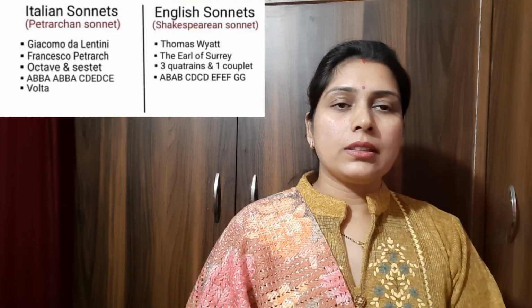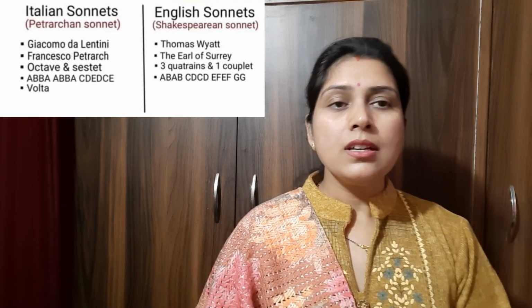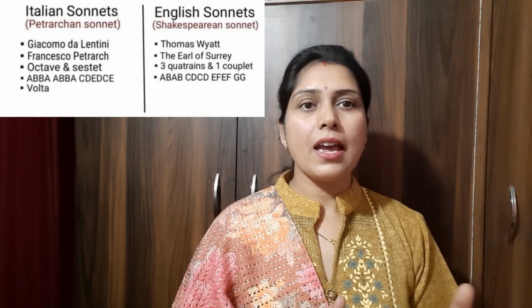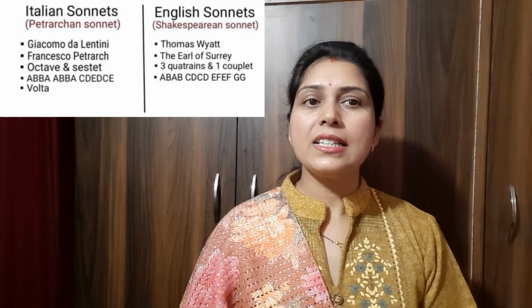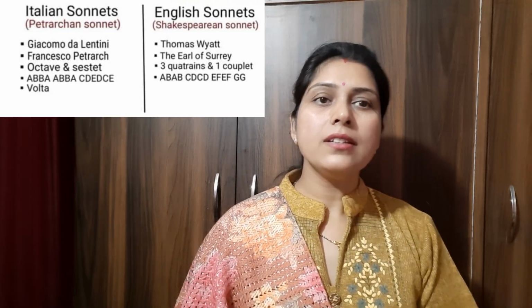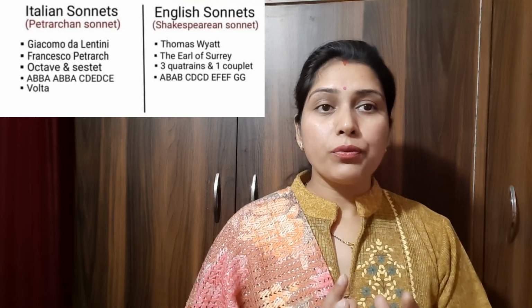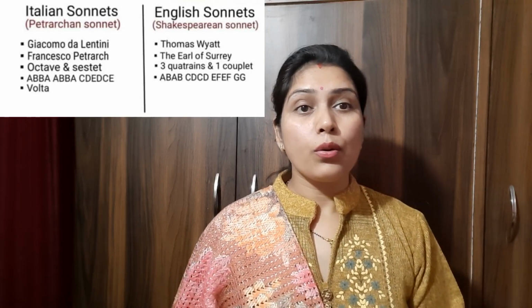As far as the rhyming scheme is concerned, it is different from the Petrarchan sonnet. It is ABAB, CDCD, EFEF, and GG. But both types of sonnets were quite famous in their own times.